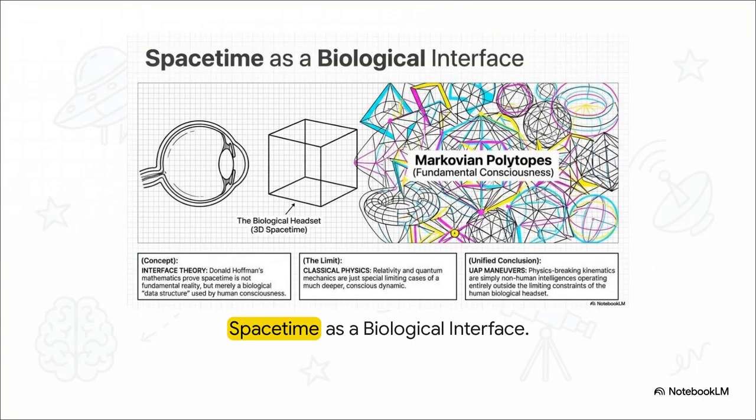This profound connection builds directly into Donald Hoffman's interface theory. He mathematically models our standard 3D spacetime not as a fundamental reality, but merely as a biological headset used by human consciousness. It's like a VR headset we all wear. Beyond that headset lies a much deeper, vastly more complex conscious dynamic structured around what researchers term Markovian polytopes. In this view, classical physics is just a tiny, special, limiting case of a much larger, much weirder reality.